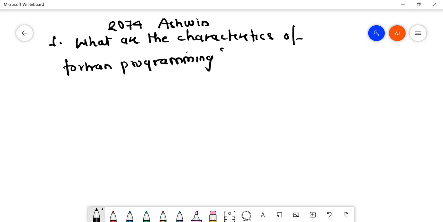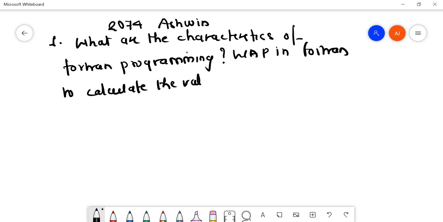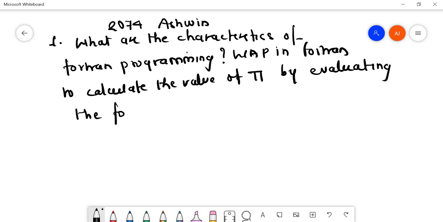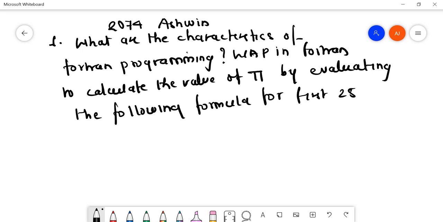It is followed by a second question, that is, write a program in Fortran to calculate the value of pi by evaluating the following formula for the first 25 terms.